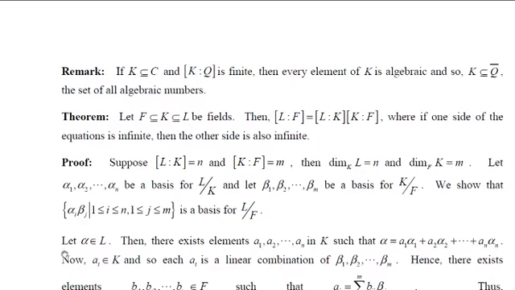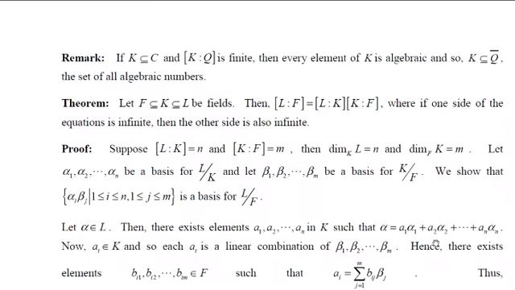In the same way, every element of K can be written as a linear combination of the vectors beta 1, beta 2, etc. up to beta m, where the coefficients come from F. So let's say there exist some bi1, bi2, etc. up to bim, which are in F. Therefore, each ai is a linear combination of the betas, that is the sum of bij into beta j, where j runs from 1 to m.